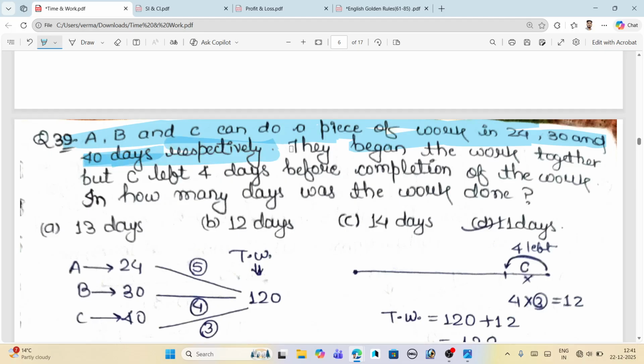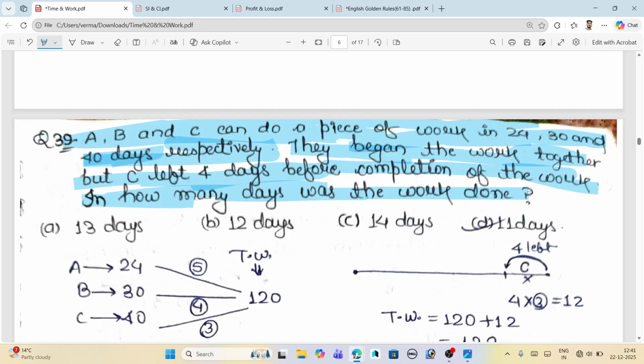They started the work together, but she left 4 days before completion of the work. So you have to focus on this type of question. In these questions, they have asked that A, B, or C left the work before completion, and they have already given the number of days before completion.